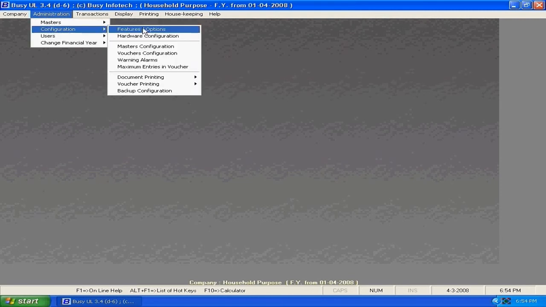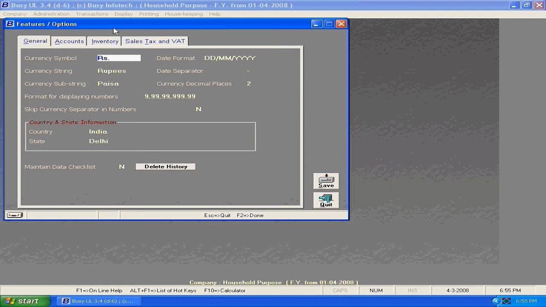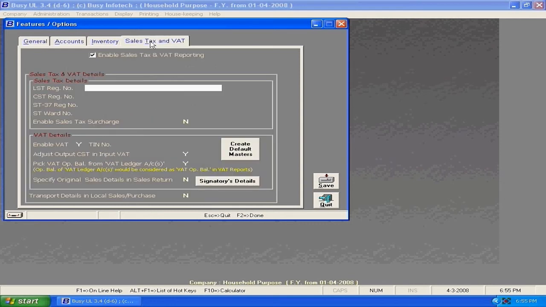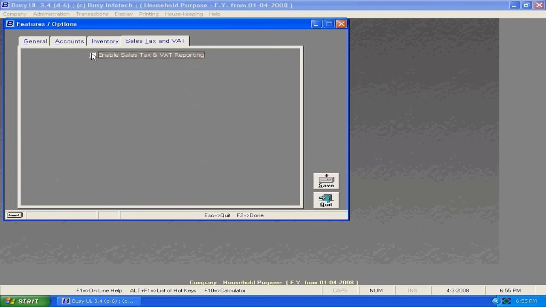First, you need to configure it for your household purpose. For that, in features and options, you need to deselect the double entry system for receipts and payments vouchers, and in the sales tax tab you need to deselect enable sales tax and VAT reporting. Click on save. This will be the configuration for household purposes.